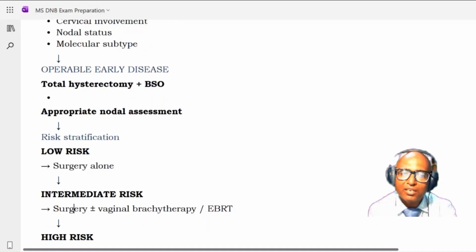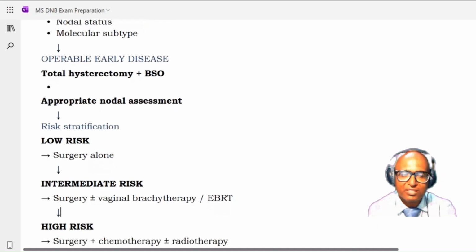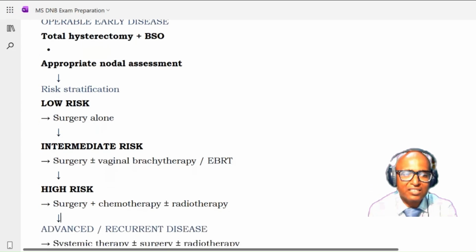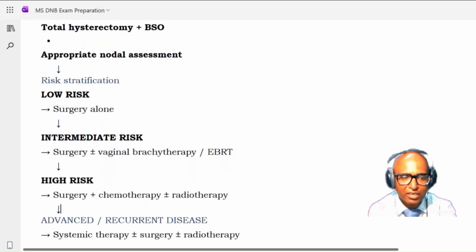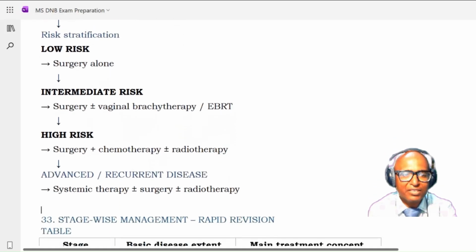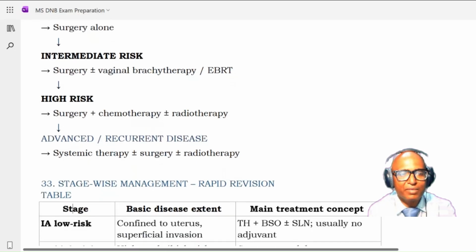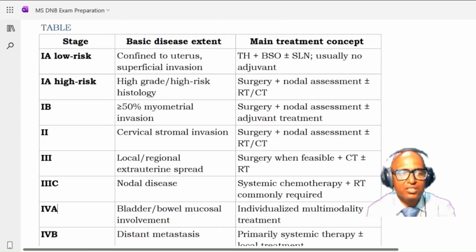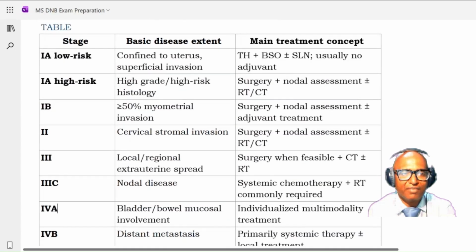Then we'll carry out the risk stratification. So what is the risk? Whether it is low risk, intermediate high, or high risk. Okay, for low risk, surgery alone is sufficient. Intermediate risk, surgery plus vaginal brachytherapy is required. EBRT is optional. High risk, surgery plus chemotherapy plus radiotherapy is required. And advanced or recurrent disease, mainly the systemic therapy plus surgery plus radiotherapy. Okay, so this is just the snapshot of what we have discussed.